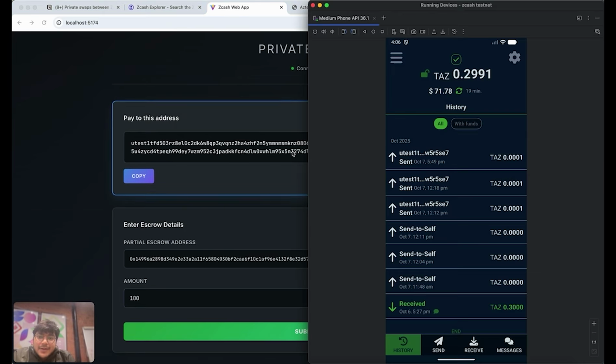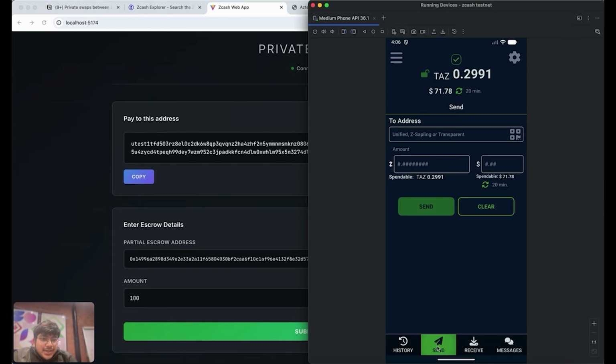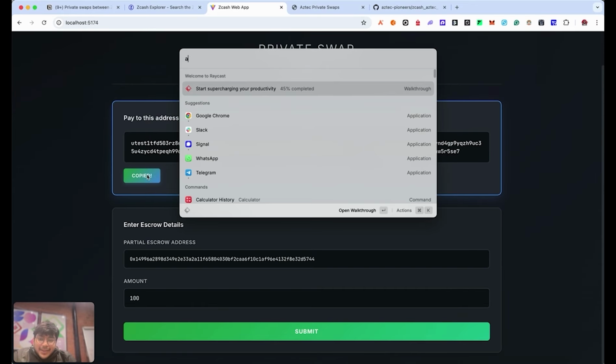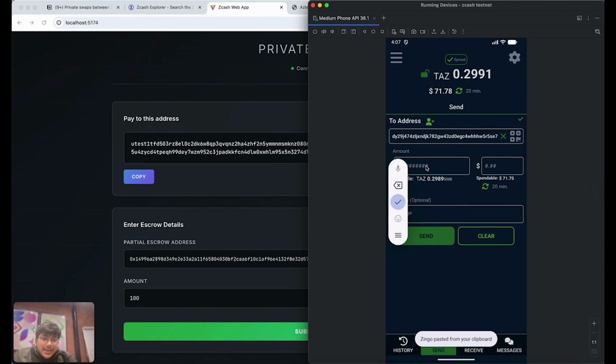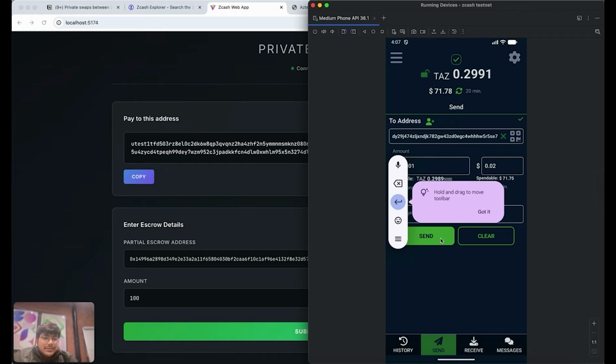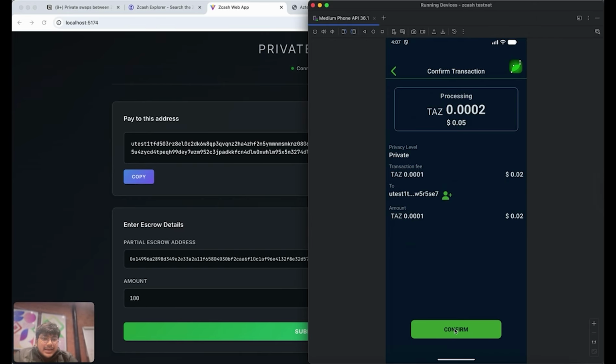So I have an Android emulator working here, and I have a Zcash wallet. This is the only one that works with a testnet, so I'm just going to use this one for now. And I will copy the address, come here and paste this. Okay, cool. You can right now send any random amount and it will work. But in reality, we would be using some sort of an oracle to do price checking. Okay, cool. So I will say send and confirm.